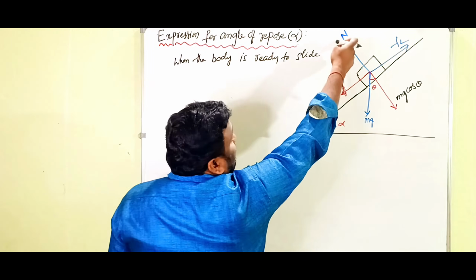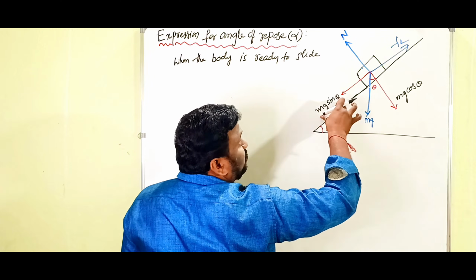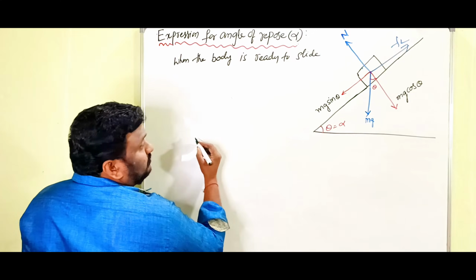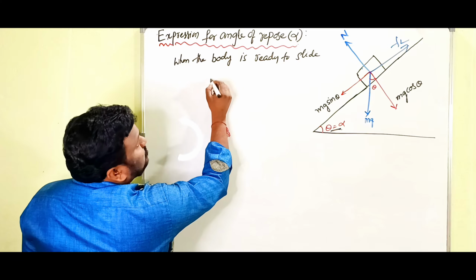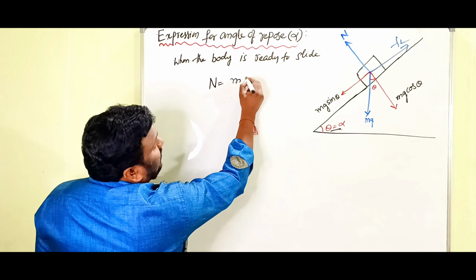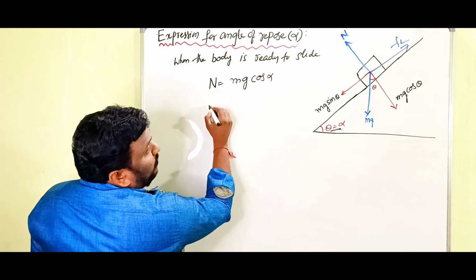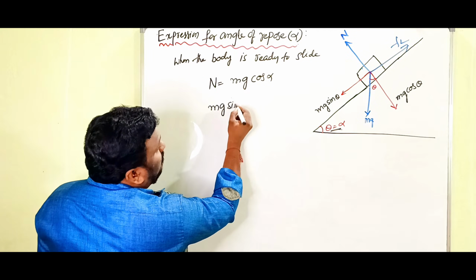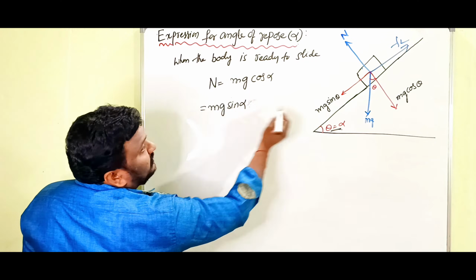So the normal force upward equals mg cos theta, and mg sin theta equals FL. Here theta equals alpha. So the upward force, the normal force, is equal to mg cos alpha, and mg sin alpha is equal to FL.